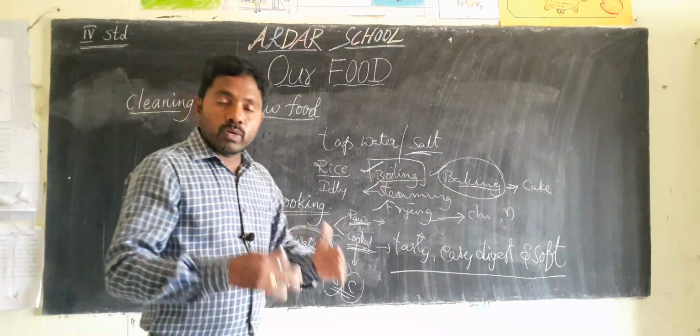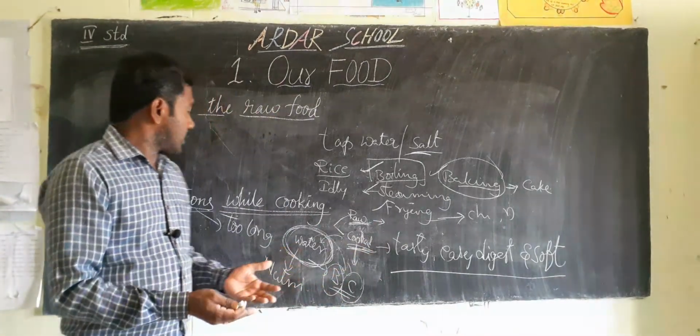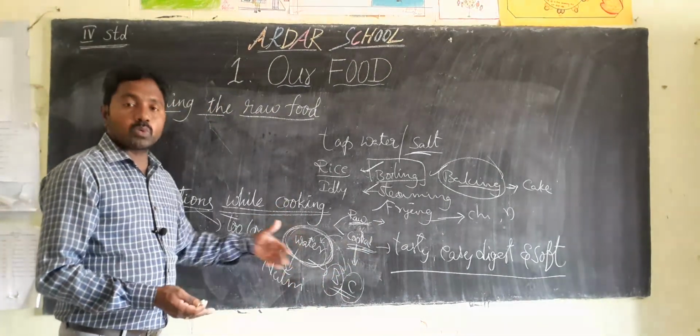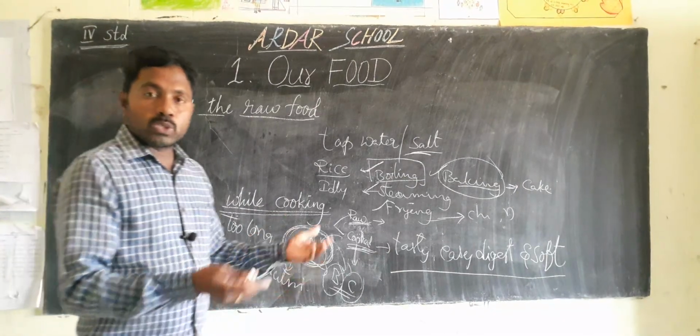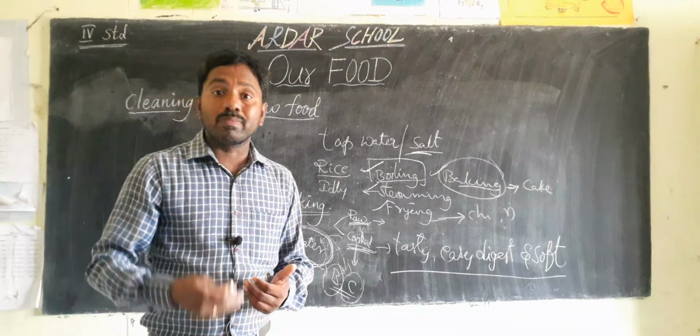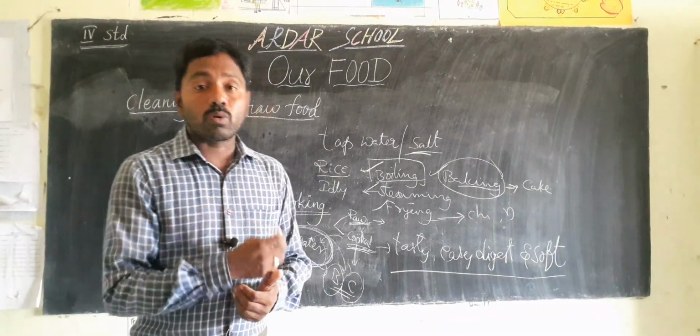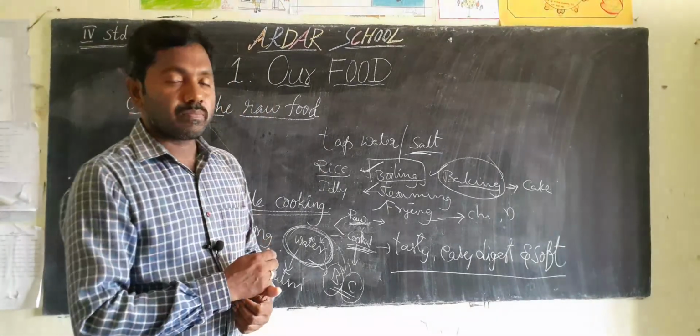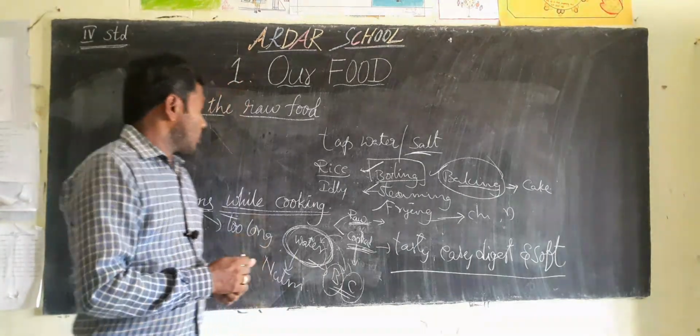So if we store these food items after cooking, we maintain some particular precautions or methods. Those are called preservative methods.